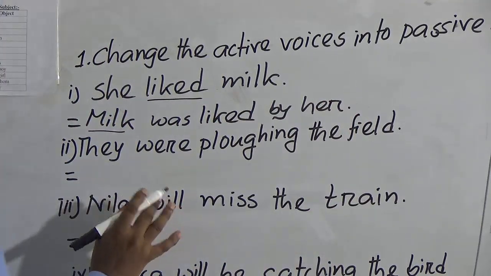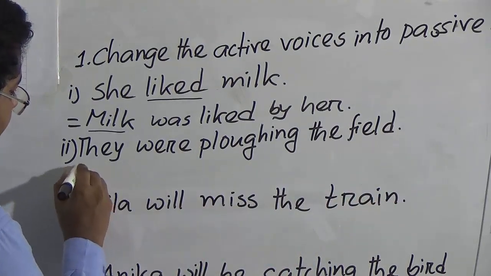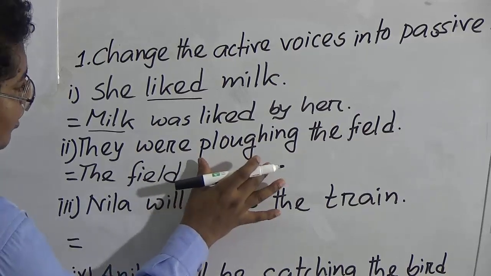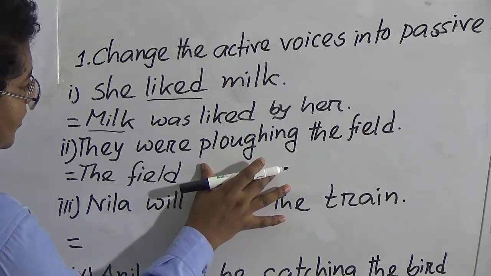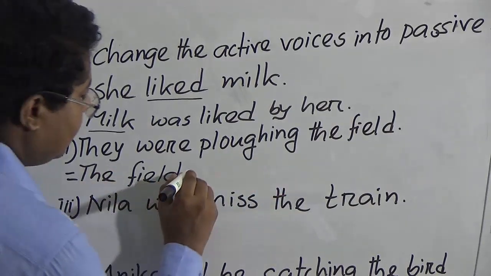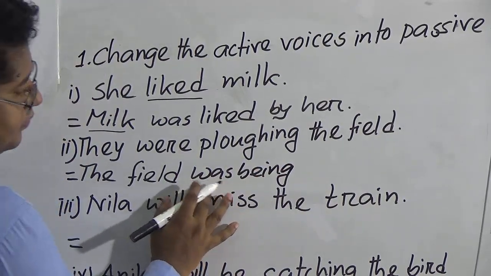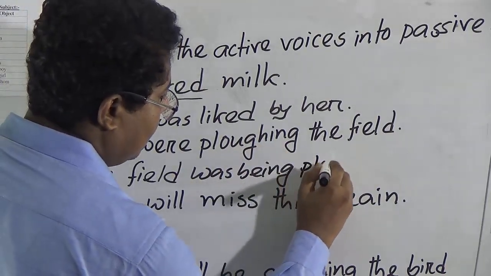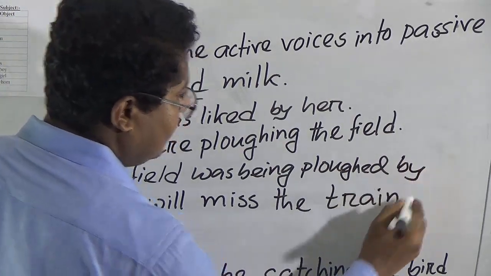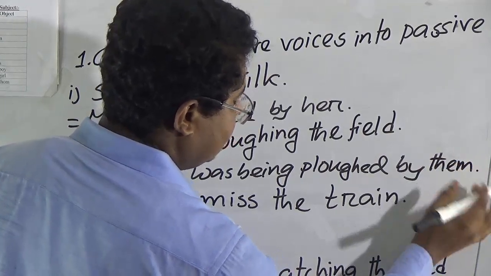Number 2, they were plowing the field. The field here is the object. We will make it the subject, the field. This is past continuous tense, so we will use the auxiliary verb was being or were being. As the field is a singular subject, we will use was being. And then the past participle of the verb, plowed. And preposition by, and the subject they will be them. The subject will be the object at last.